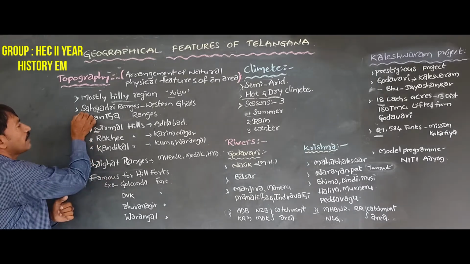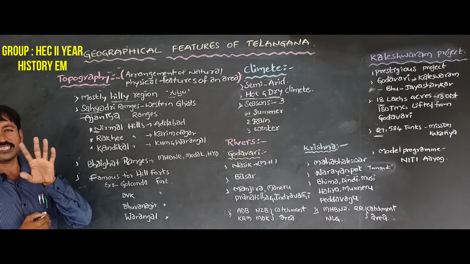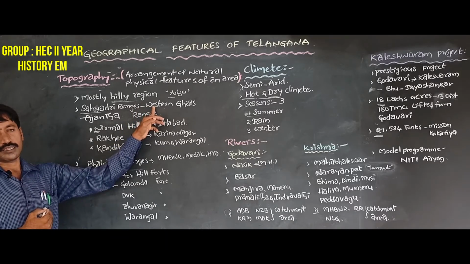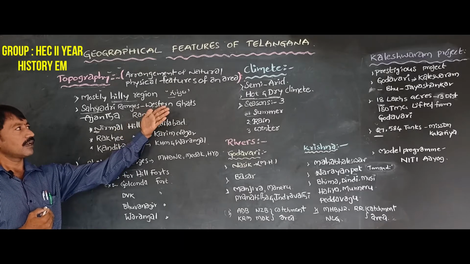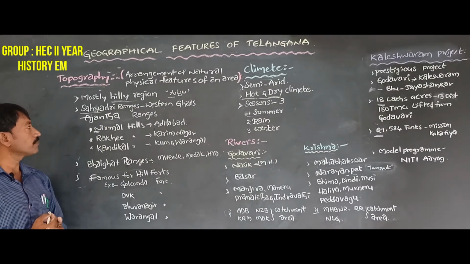First of all, we talk about the Sahyadri ranges. The Sahyadri ranges are nothing but the Western Ghats, in the west part of India.